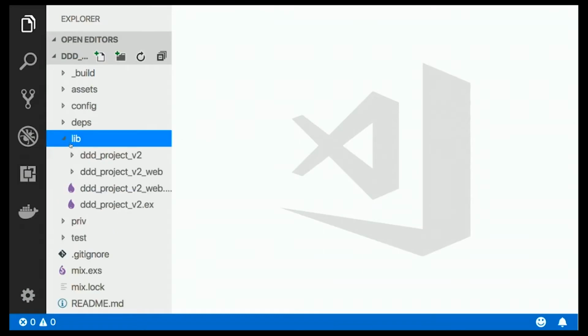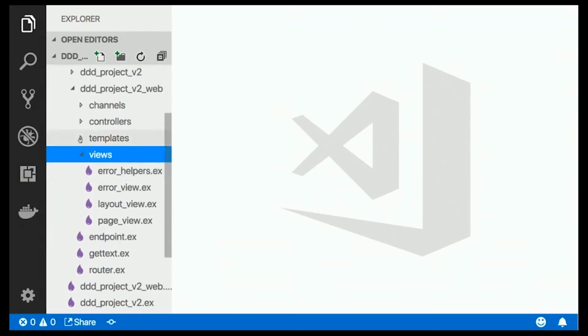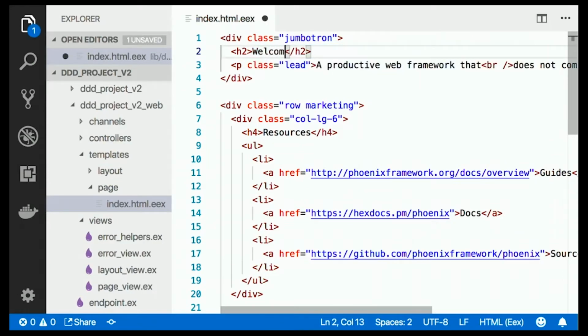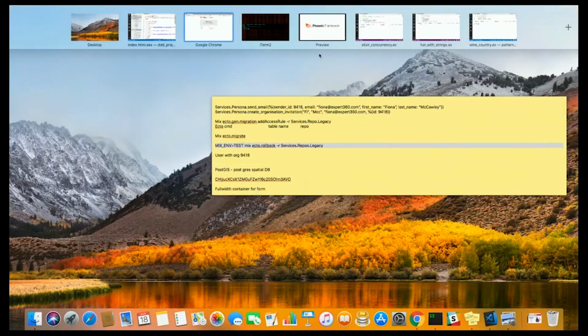So within here, if you're familiar with Ruby on Rails, it's very much the same. You have templates and embedded Elixir files, and it live updates. So as soon as I save that, that'll update there. So yeah, for a beginner, it's quite easy to get into. Moving on.